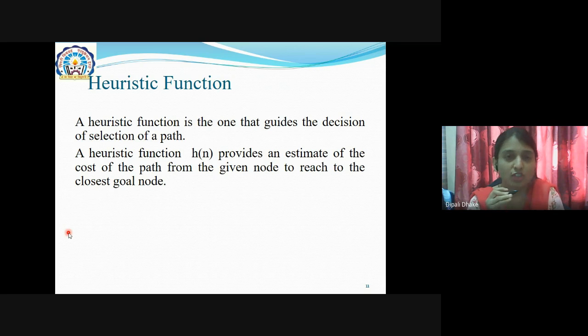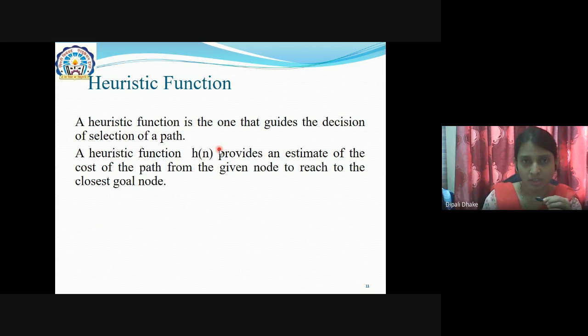It's a one line definition, which is used for guidance, for taking the decision. The heuristic function h of n, it is represented in mathematical form as h of n, which provides an estimate of the cost of the path from the given node to reach the closest goal node.